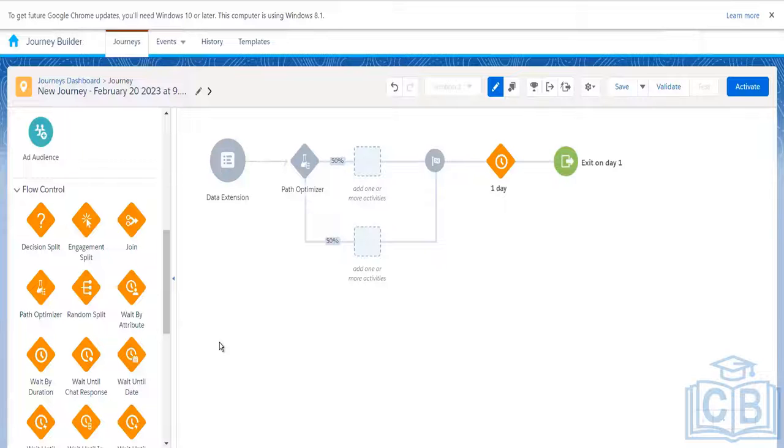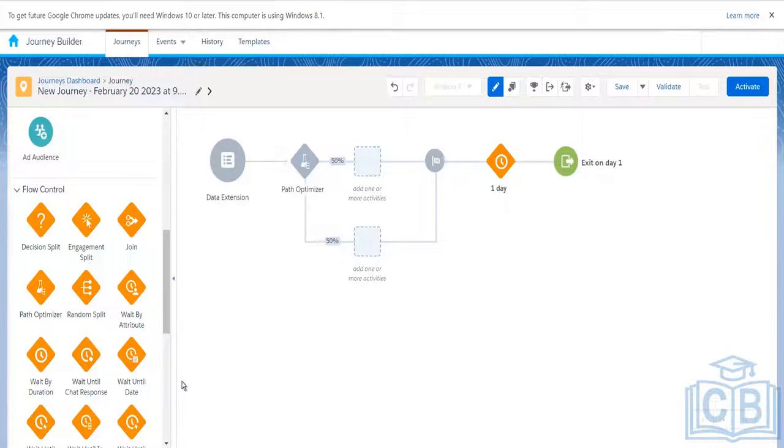Let's say we can create one path in which we will send the SMS first and then the email. In another path, we will do it the other way around: we will send the email first and then the SMS. We want to increase our email open rate. If we send the SMS first and then the email, will that increase the email open rate? Or if we send the email first and then the SMS, will that increase the email open rate?